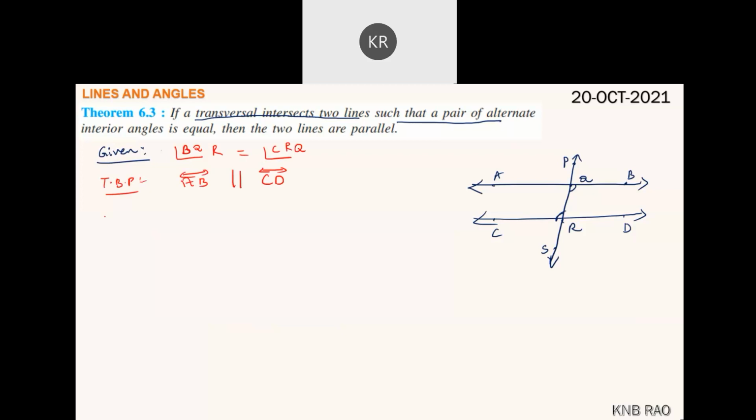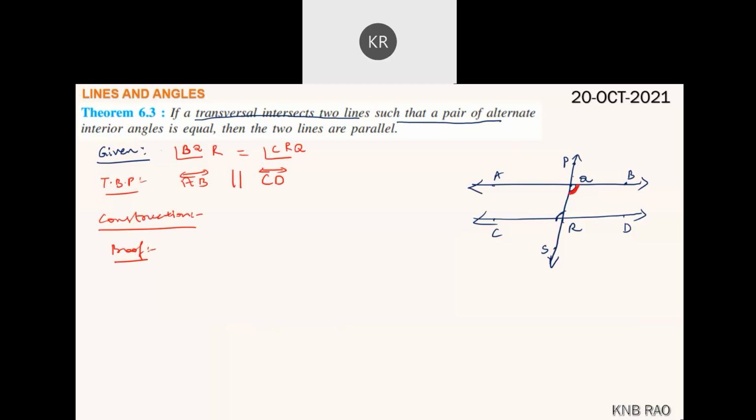Now, constructions, if you require, you do that construction. Now tell me the proof. I said it is a long procedure, but it's not long as such, it is simple.